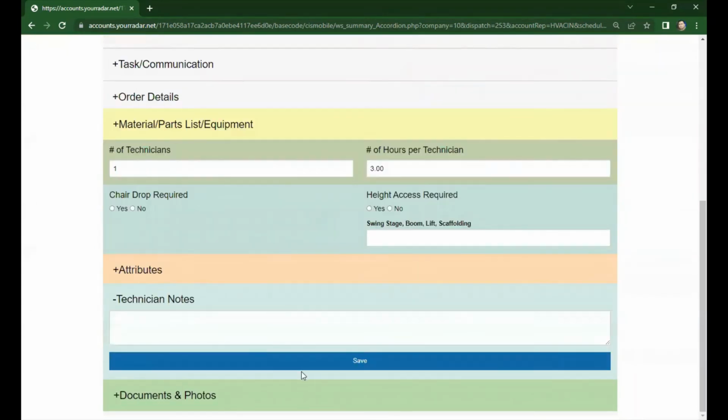Scroll down, technician notes. You can put any notes here, for example a recommendation during the work order. For now, I will put job completed and click save.